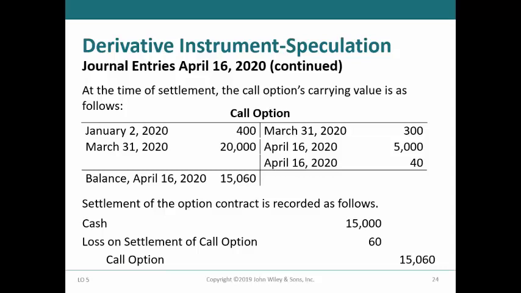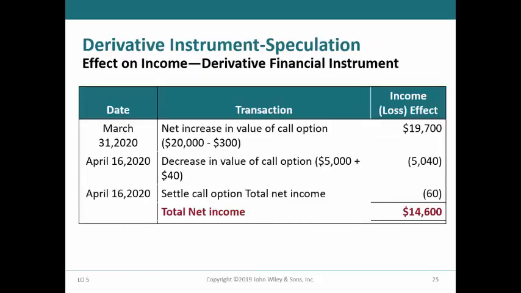This slide shows the total effect on Baird's net income for the purchase of the call option on the Laredo stock. The net income recorded for the option on March 31st, 2020 was $19,700, and on April 16, 2020 was $5,040. At final settlement, the remaining $60 cost of the call option was written off. Thus, the overall effect on net income was $14,600.